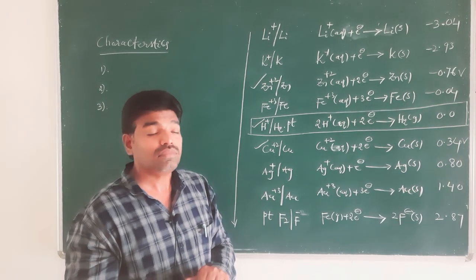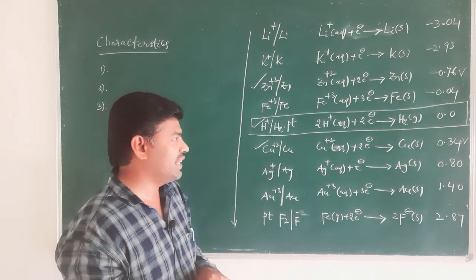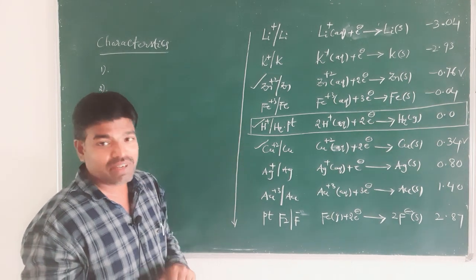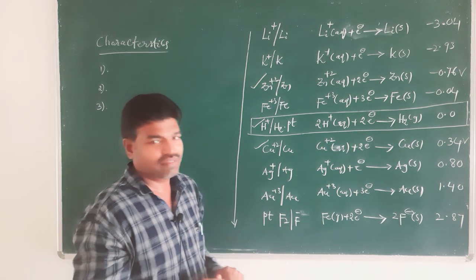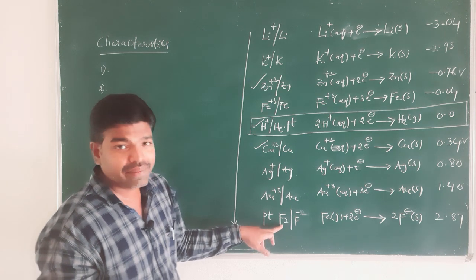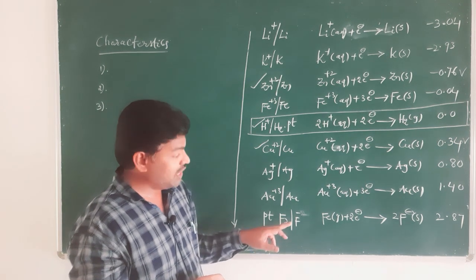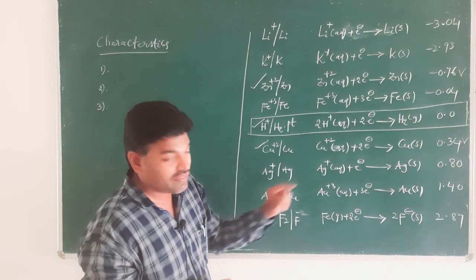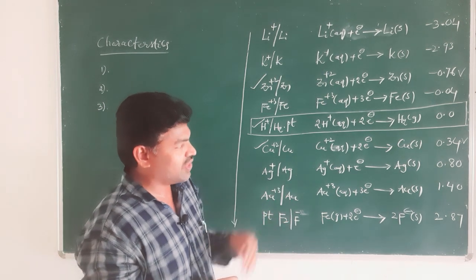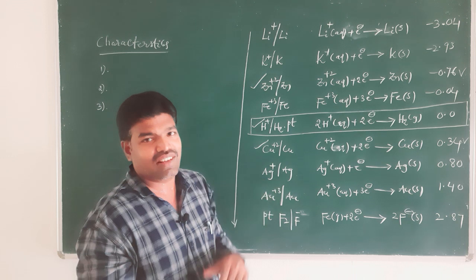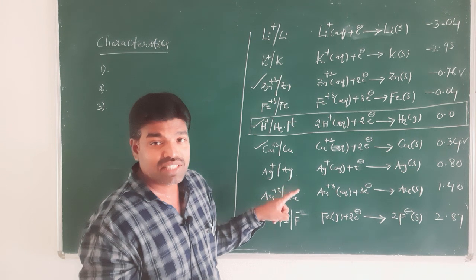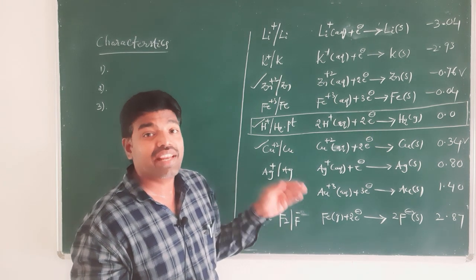One more thing is that the non-metals at the bottom of the electrochemical series, for example fluorine, I give you only one non-metal here, have a tendency to gain electrons. The non-metals at the bottom of the electrochemical series have the tendency to gain electrons.